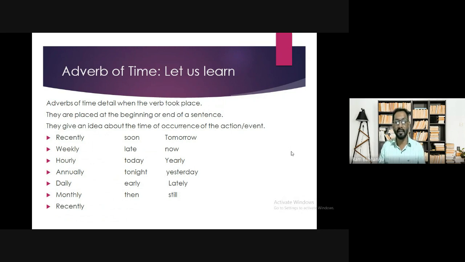So yearly, yesterday, lately, still. So these are all adverbs of time. When you ask the question using the WH word when, you will get the adverb of time. So here is a very simple rule to know whether there is an adverb of time in the sentence or not. The simple thing that you will do is ask the question using the WH word when.